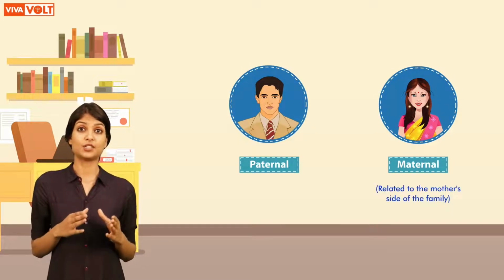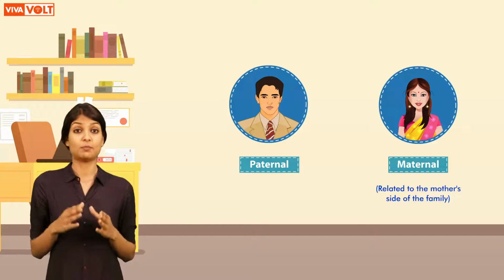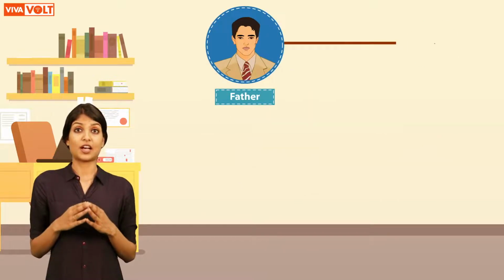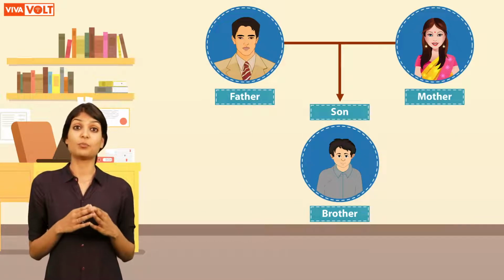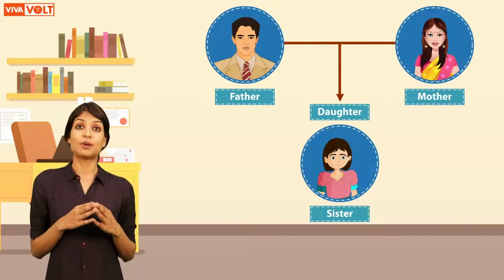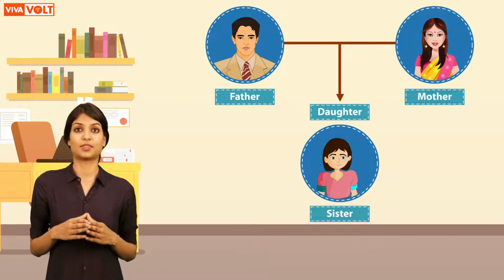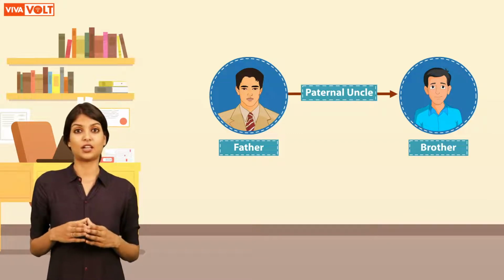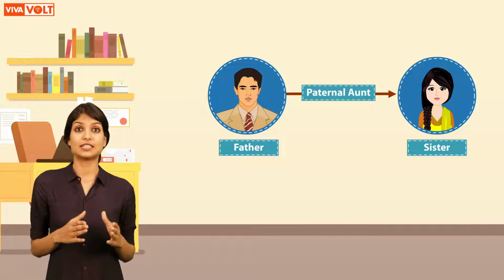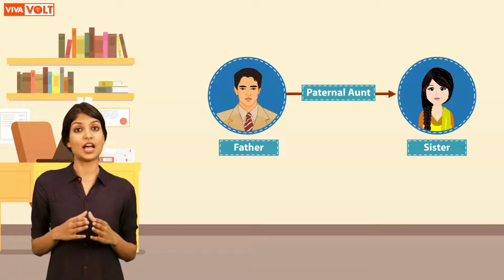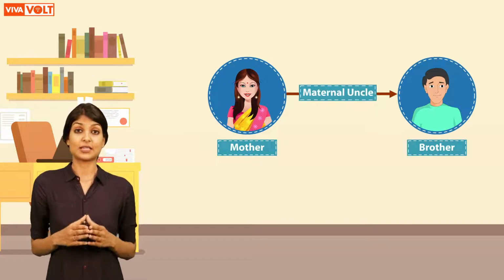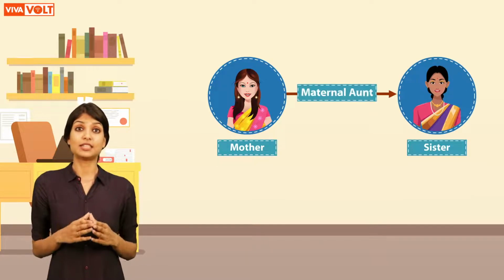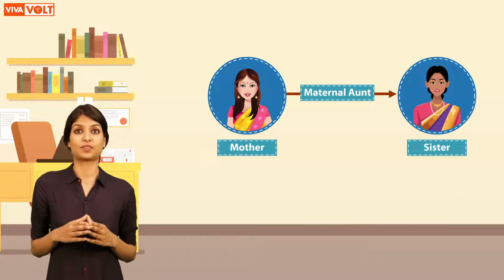Maternal means related to the mother's side of the family, and paternal means related to the father's side of the family. Father's and mother's son is called a brother. Father's and mother's daughter is a sister. Father's brother, younger or elder, is called paternal uncle. Father's sister, younger or elder, is called aunt. Mother's brother, younger or elder, is called maternal uncle, and mother's sister is called aunt.